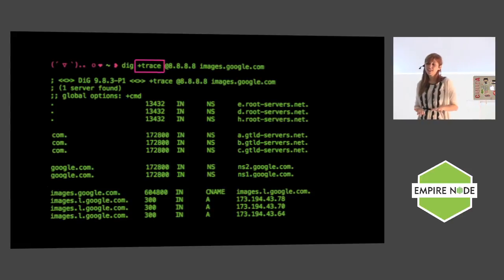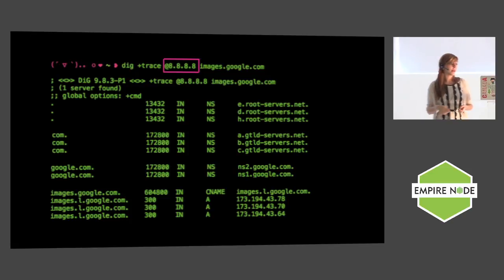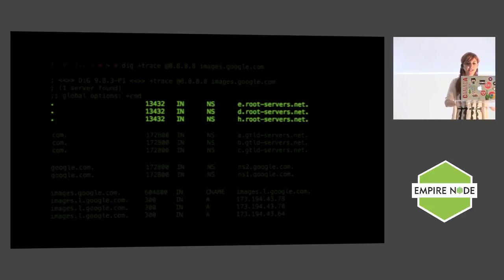Dig gets really exciting if you pass arguments to it. We can pass trace and an actual DNS server that we want to hit. So now I want to hit the public Google one. And trace basically means listen up, recursive name server. Ignore everything that you have in your cache. I want you to do that entire dance when you ask the root server and the TLD and all of those things.